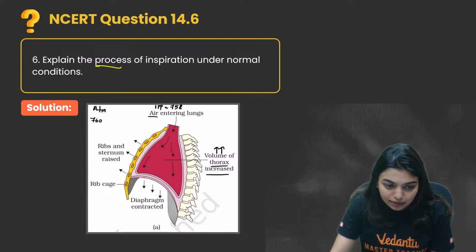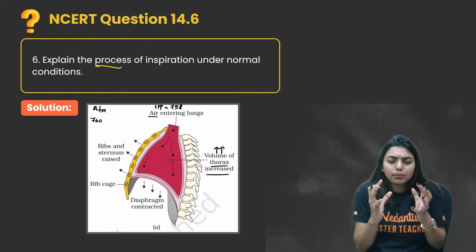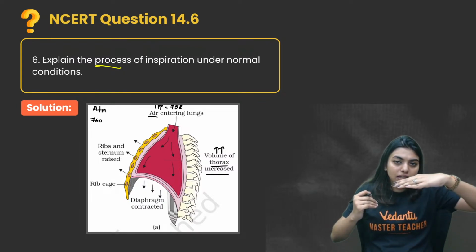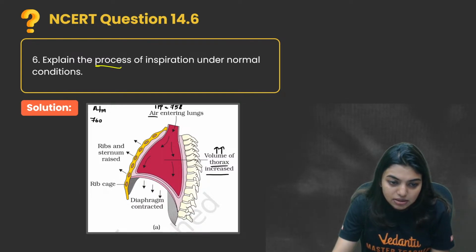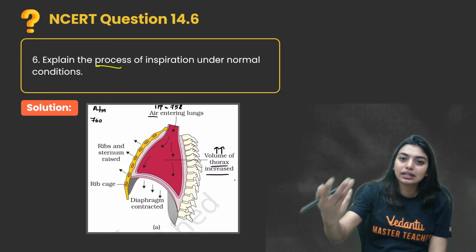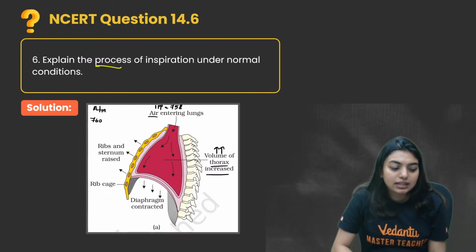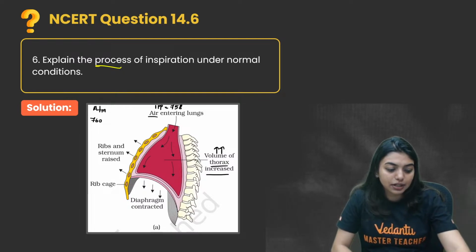And here you can see the diaphragm contracted. So always remember, ma'am, contraction means going up. No. When contraction happens, the diaphragm flattens downwards. It moves a little more downwards. That time this space will keep increasing, and that will lead to an increase in the total thoracic chamber. This is how normal inspiration naturally happens. I hope it's clear.